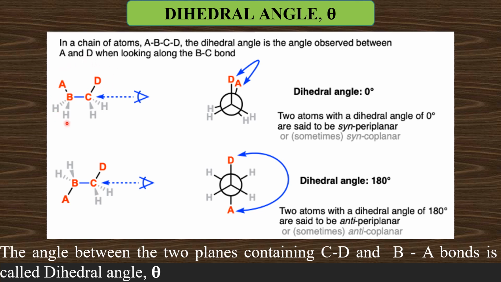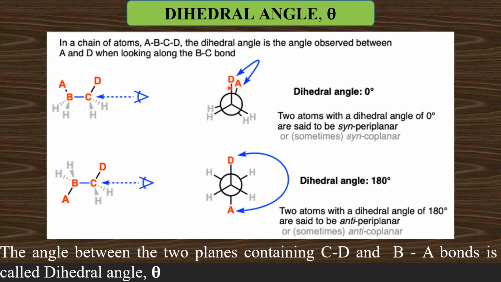This three-dimensional structure can be represented with a Newman projection like this. In this Newman projection, this is the front carbon C that is connected to a group D. And the backside carbon B is shown with a circle, and the group connected to it is A, and that is connected to the circle.